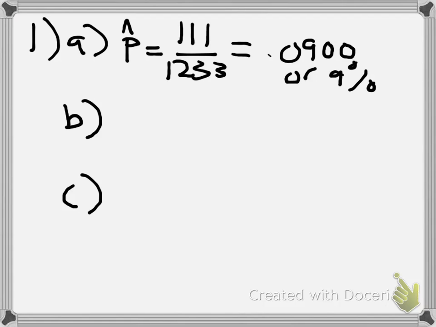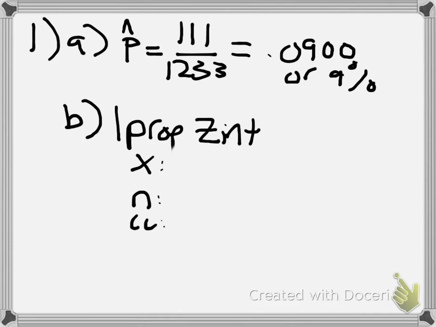So B, it asks you to find a 95% confidence interval of the percentage of all people who visit a theme park when they take a trip. Since we're dealing with a larger population, we're going to use 1-PropZInt. We have to input an x, n, and CL, which is the confidence level. So x is going to be 111, n is going to be 1,233, and the confidence level is going to be 0.95 for 95%.